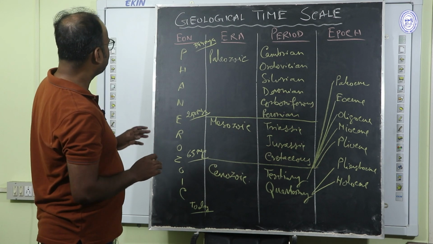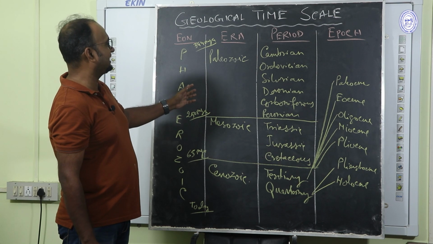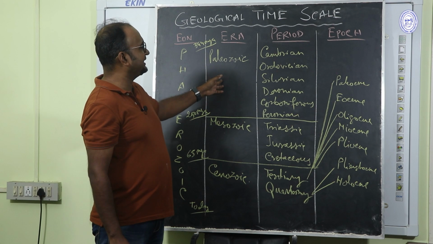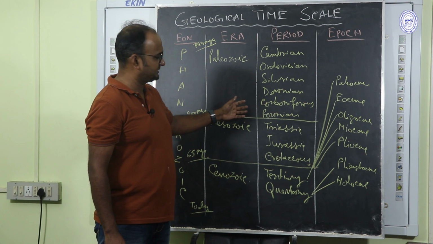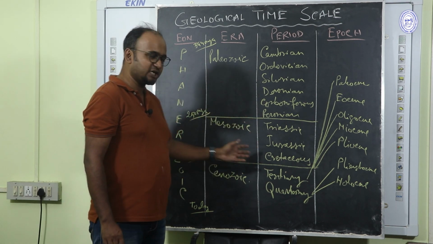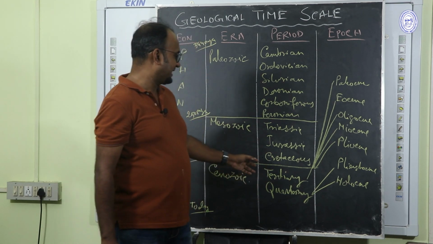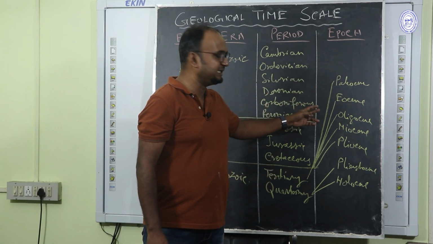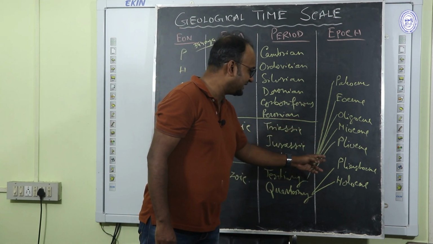So let me sum it up. Phanerozoic eon. There are three eras under Phanerozoic eon: Paleozoic, Mesozoic, Cenozoic. And under Paleozoic era, there are 6 periods: Cambrian, Ordovician, Silurian, Devonian, Carboniferous, and Permian. Under Mesozoic, Triassic, Jurassic, Cretaceous. And under Cenozoic, Tertiary and Quaternary. And in case of epochs, under Tertiary, there are 5 epochs: Paleocene, Eocene, Oligocene, Miocene, Pliocene. And under Quaternary, there are 2 epochs: Pleistocene and Holocene.